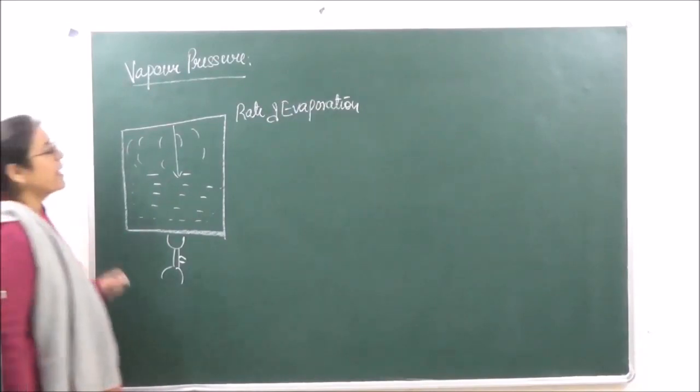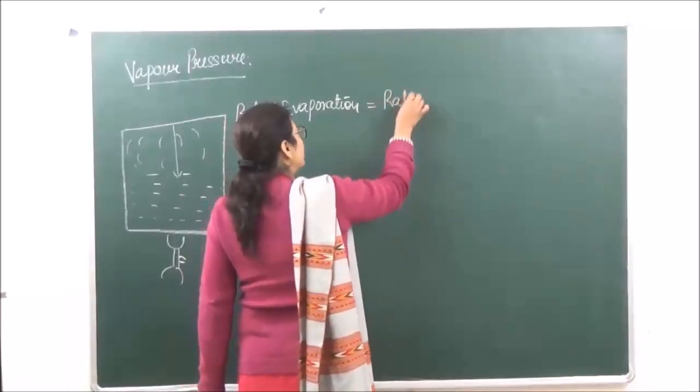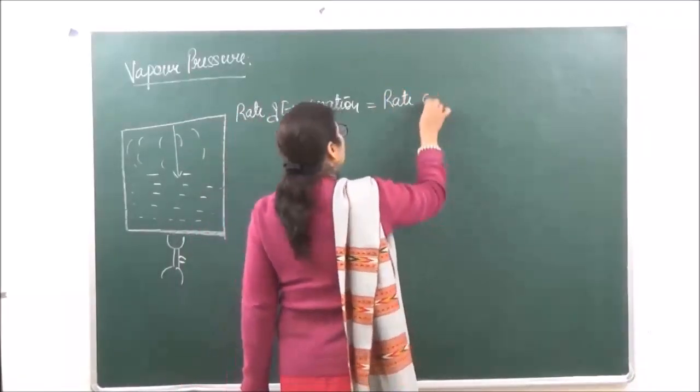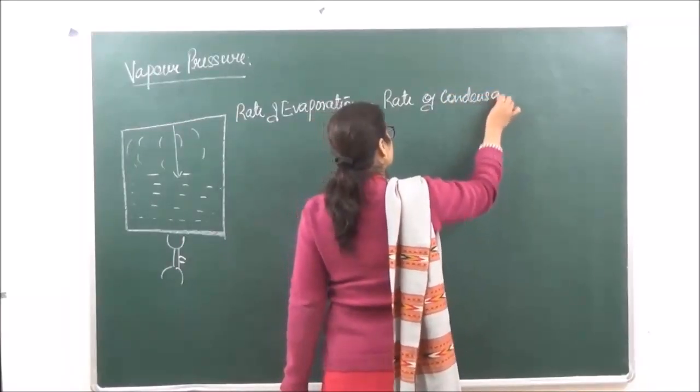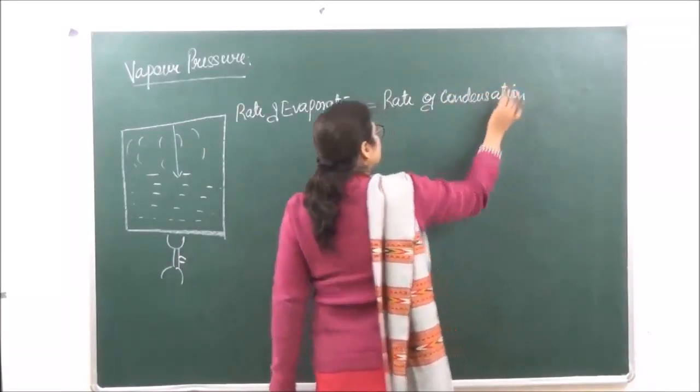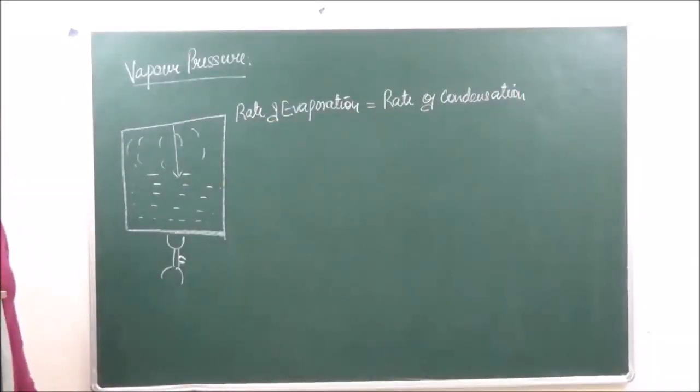So we say that a time comes when rate of evaporation that becomes equal to rate of condensation.